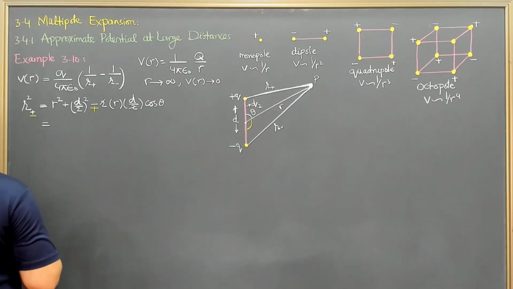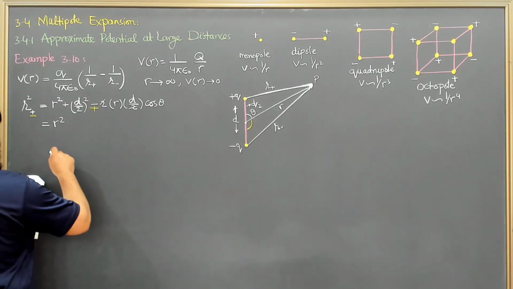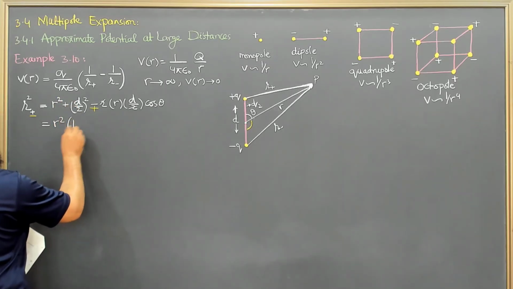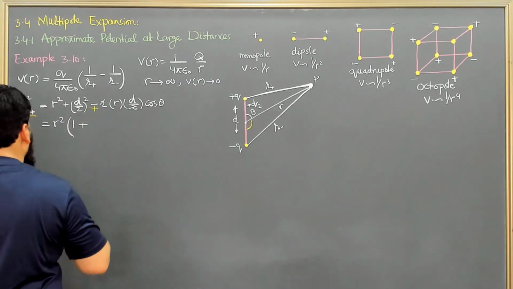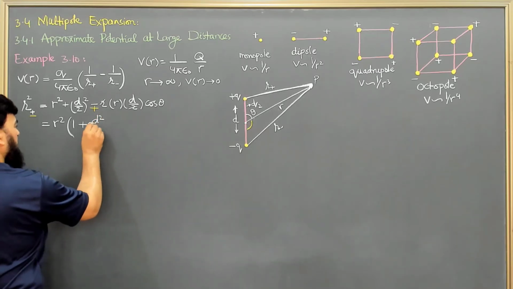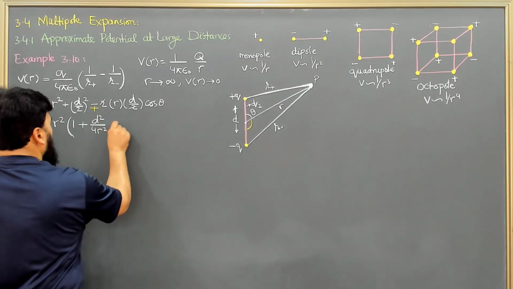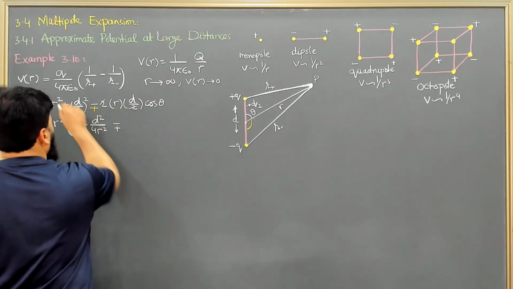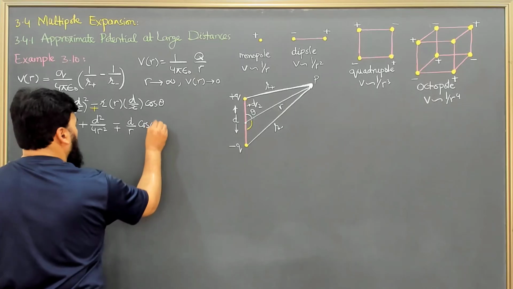If I take r square as common, then I will have 1 plus d square over 4 r square, and then minus and plus rd over r square, so it will be d over r and cos of the angle.